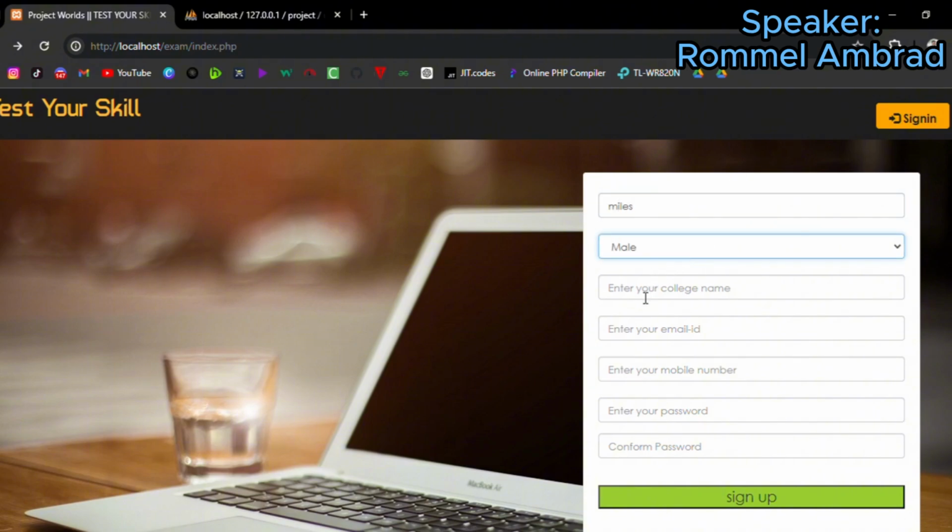But before that, we fill out this form before you go into the user interface. Let's put in a name, email, and mobile number. You can use any mobile number or an artificial number because this is confidential. So we're going to sign up.